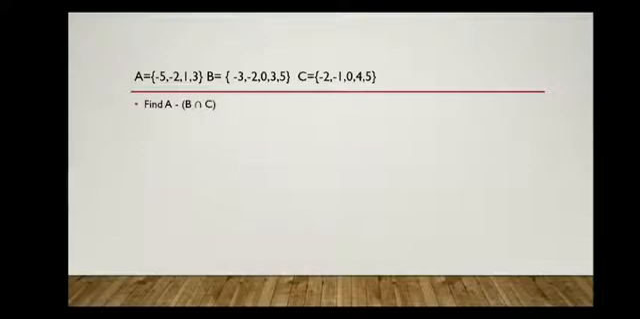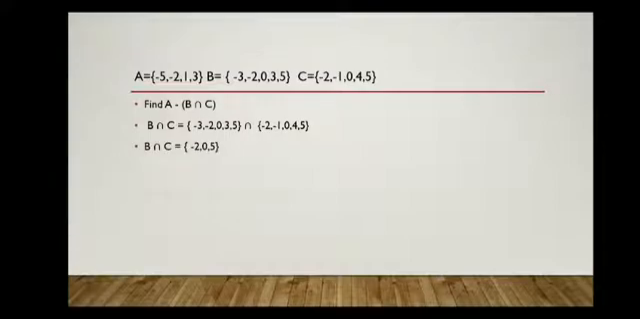We have another one, right? A difference B intersection C. For that, we'll take the same 3 sets. First, we'll find A difference B intersection C. For that, we have to find out B intersection C. So what will be common elements in B and C? We have minus 2, 0 and 5. So we have 3 elements common between B and C. So B intersection C will be {-2, 0, 5}.